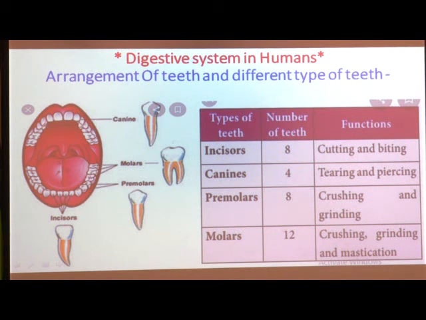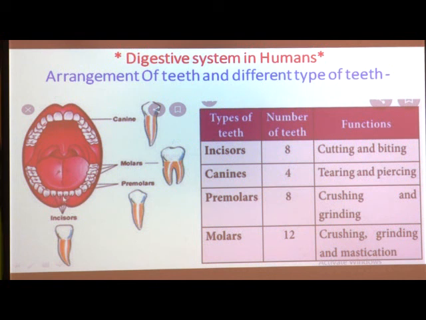These 2 teeth are called canines. In the lower jaw and also in the upper jaw. So next to these incisors, one canine is here and one is here, one on the left and one situated on the right side.